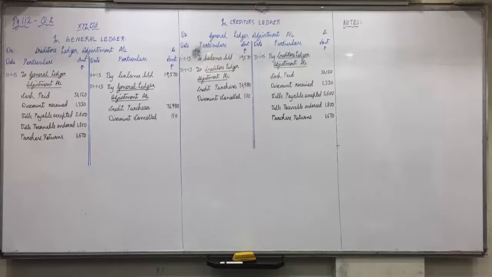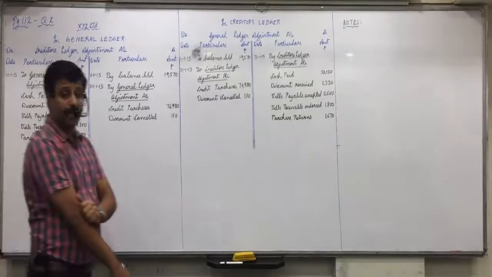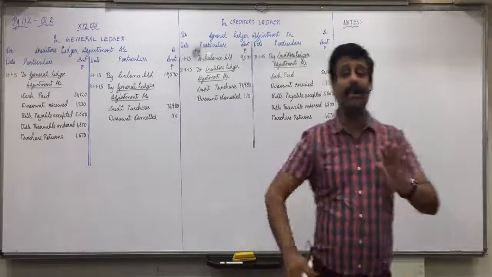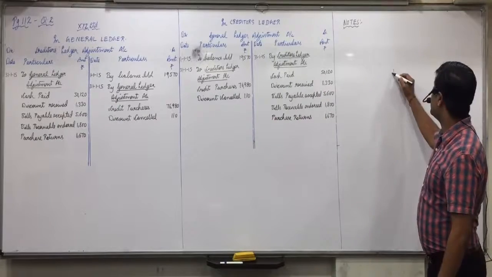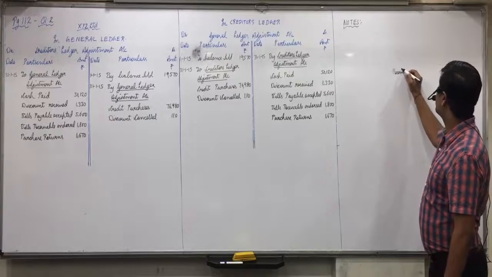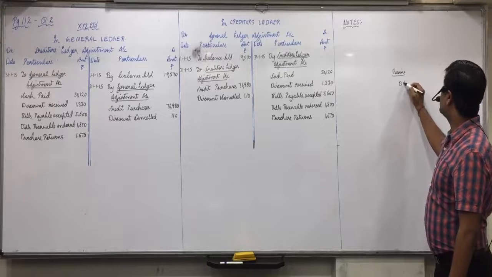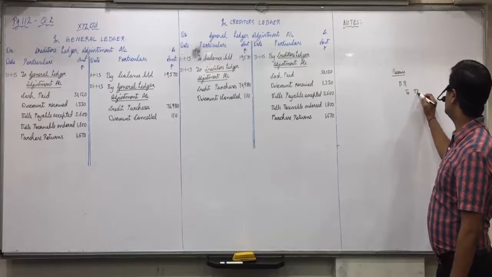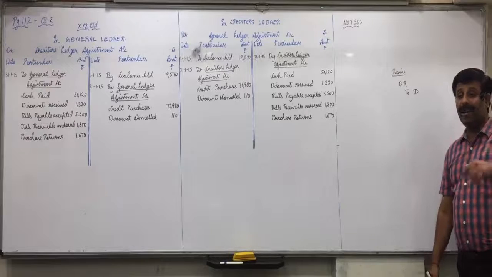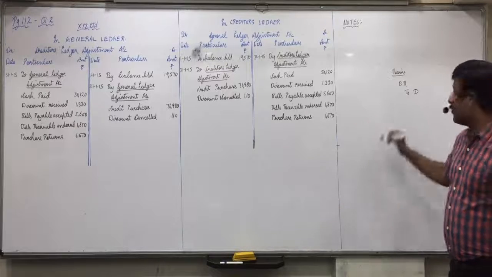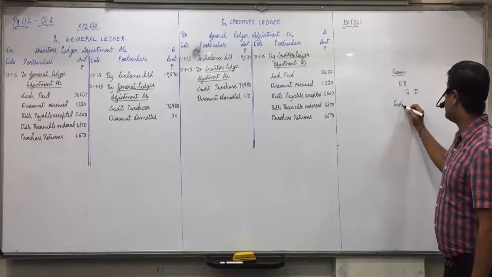Now, endorsed bill dishonored will affect debtors account also and creditors also. Understand this, everyone? When we receive the bills, what is the entry? Bills receivable to debtors. When we endorse the bills, we studied right now, what is the entry?